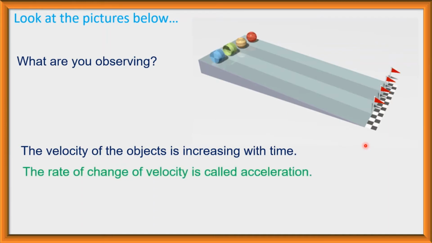We know the rate of change of velocity is called acceleration. When velocity is changed, then the change in velocity per unit time is called acceleration. Here velocity is increasing, so this object has acceleration because velocity is changing. When velocity is changed, there is acceleration.